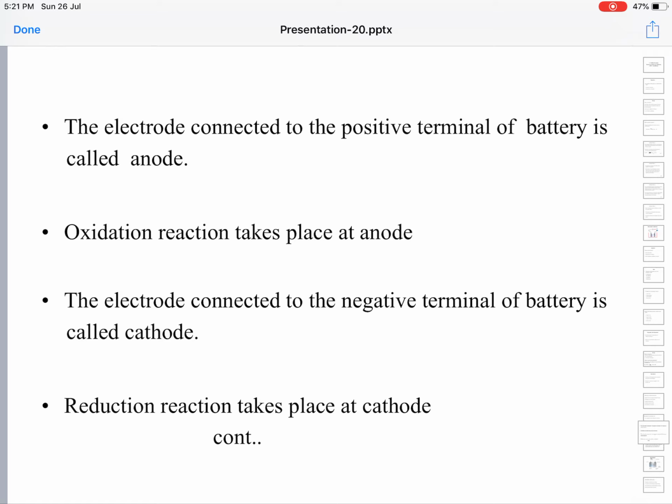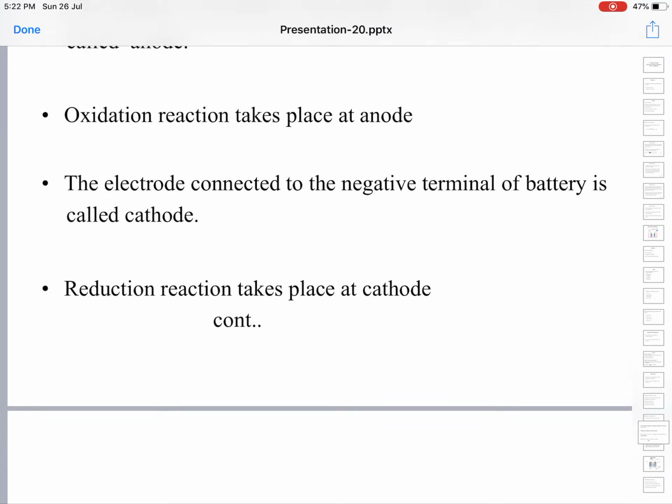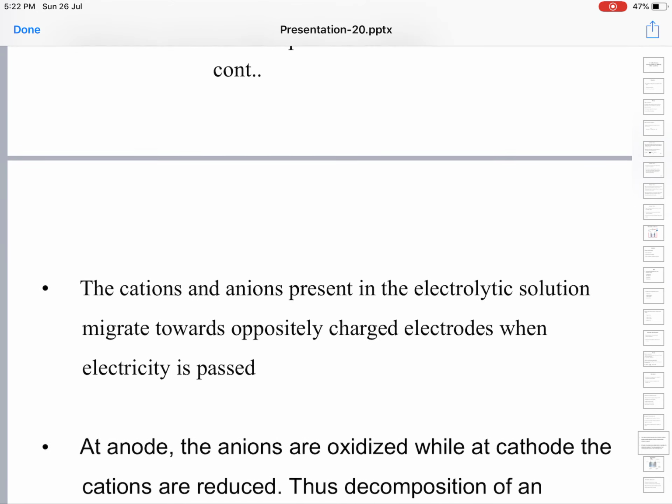Likewise, the electrode connected to the negative terminal becomes negatively charged and is called the cathode, and reduction takes place at the cathode.